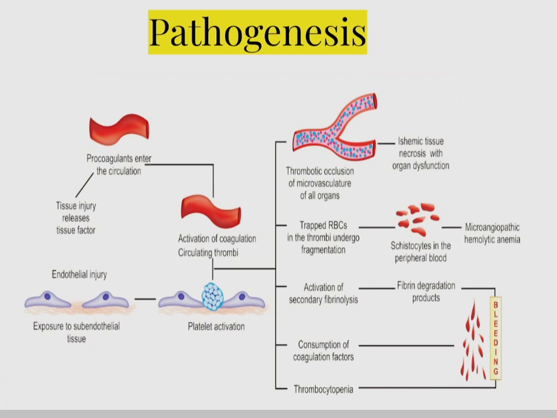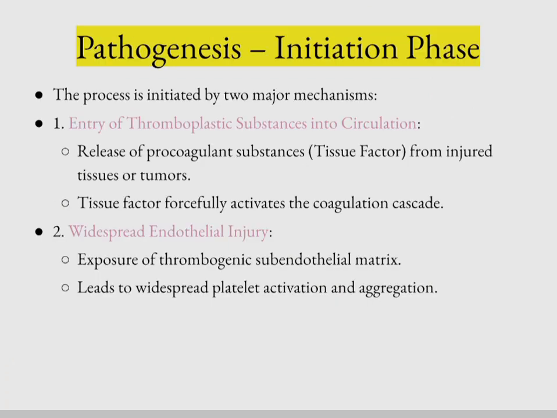And also due to excess consumption of coagulation factors in the formation of thrombi, and also due to excess consumption of platelets, there is consumptive coagulopathy, which means due to consumption of platelets and clotting factors, there is a coagulopathy that leads to bleeding. Now let's read about the pathogenesis.